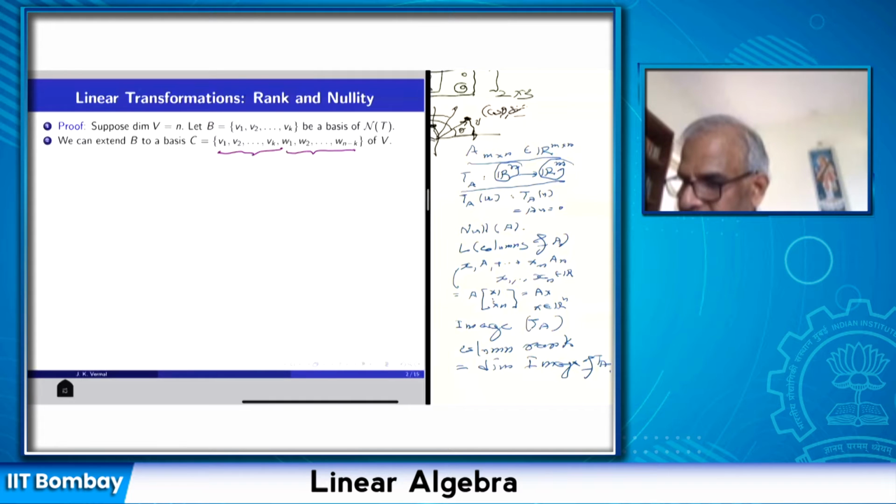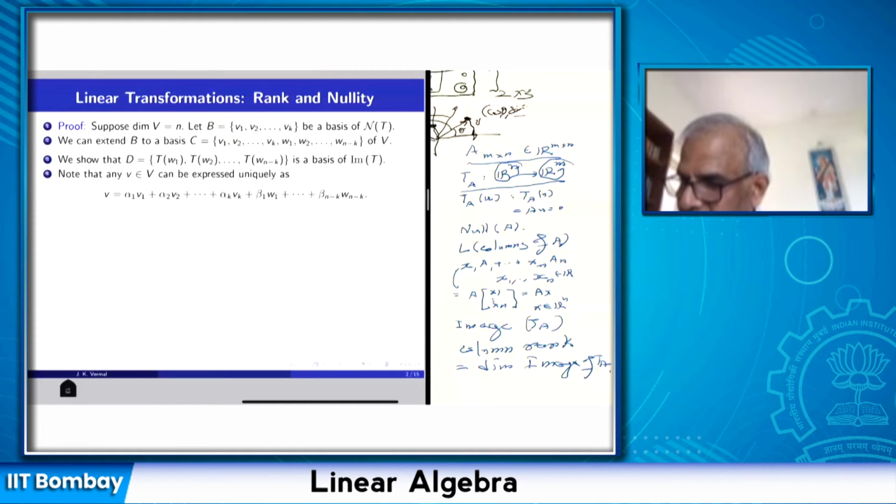V is n dimensional, so a basis of V contains n vectors. So I extend the basis B to a basis C of the whole vector space. Now let us show that when I apply T to these vectors, they will form a basis of the image of T.